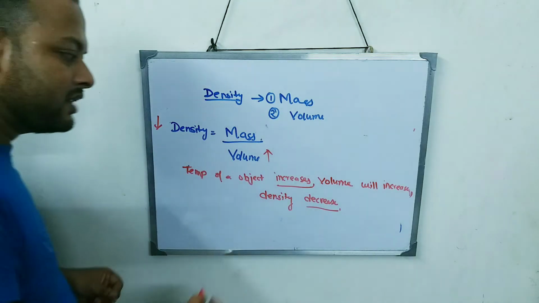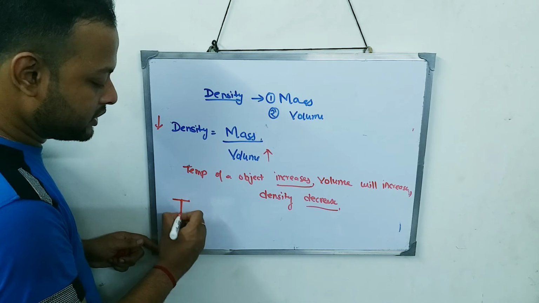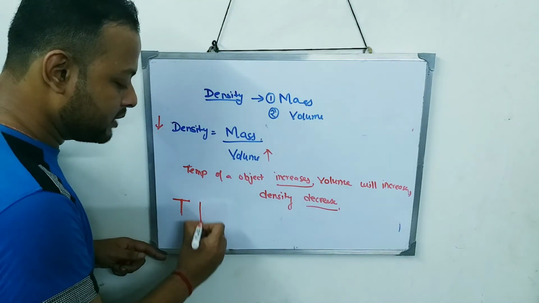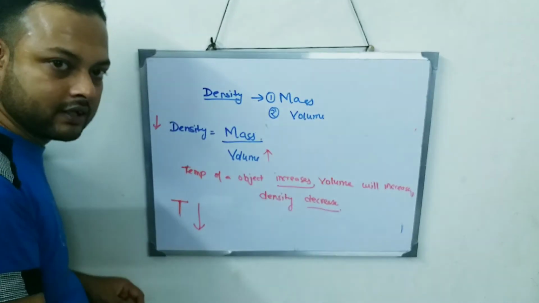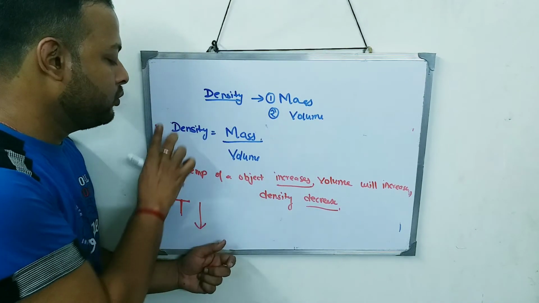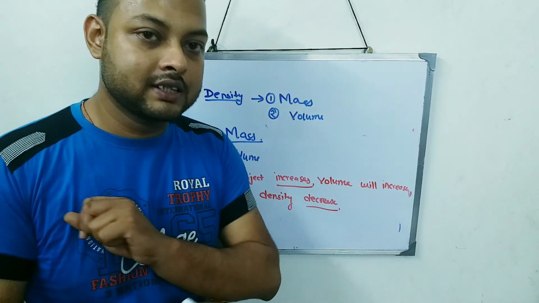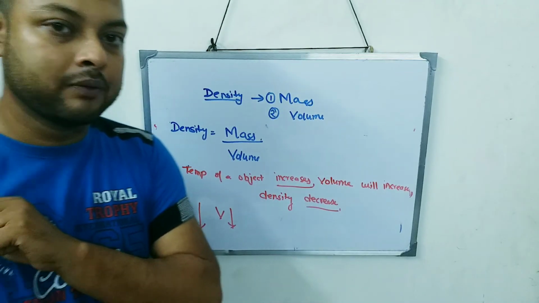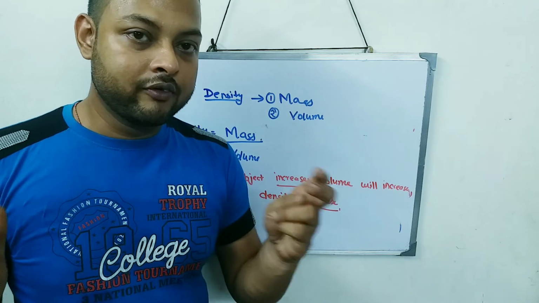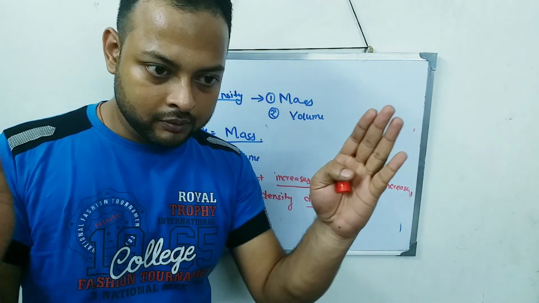And opposite, vice versa, you can say, if the temperature of a substance decreases, what will happen to the volume? The volume will also decrease. Okay, these things are taught in class 7. Thermal expansion was the chapter, if you have remembered. If temperature decreases, the volume will shrink, it will become smaller.